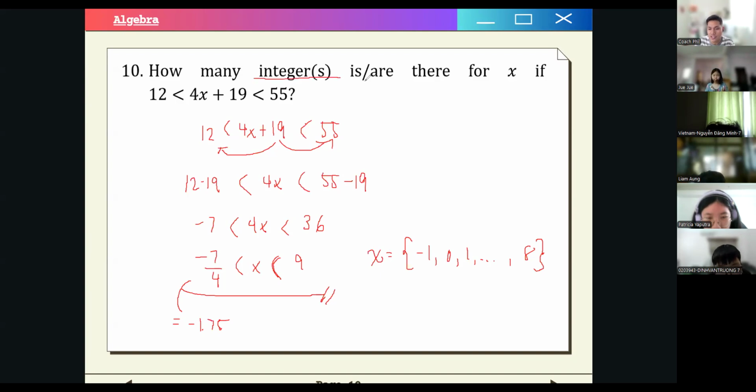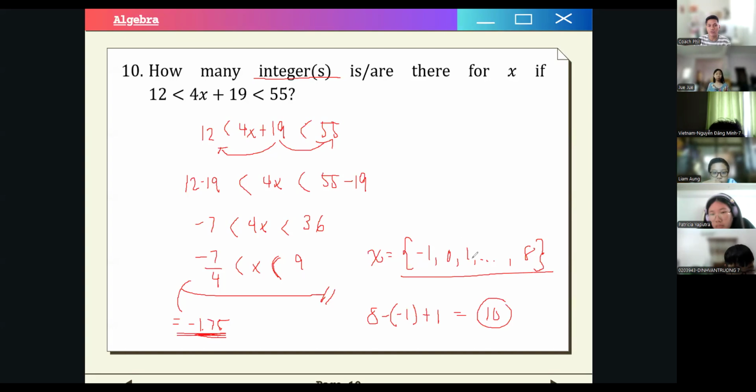So how many integers is the question? The outer limit of negative 1.75 is not an integer, so we go to the next integer, which is negative 1. And for the upper limit, 9 is not included in the solution, so the final value would then be 8, right? So how many integers would that be? If we count, we will have 8 minus negative 1 plus 1, which is 10, right? So there are 10 integers in this set of solutions. So the final answer is 10.